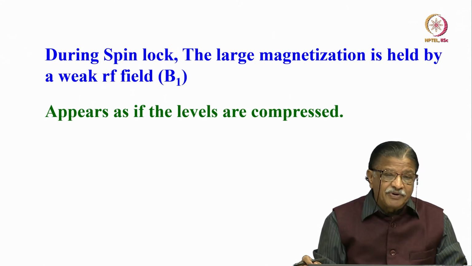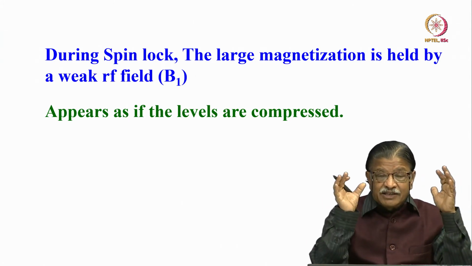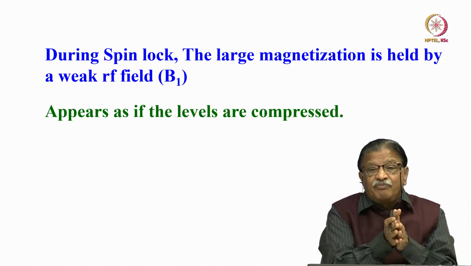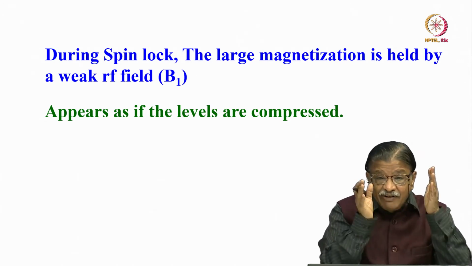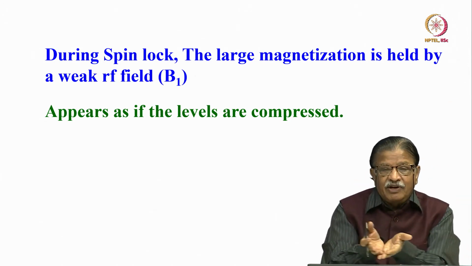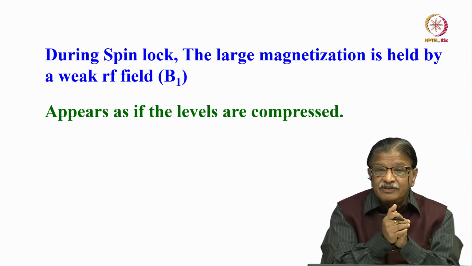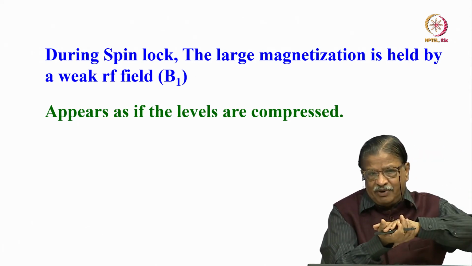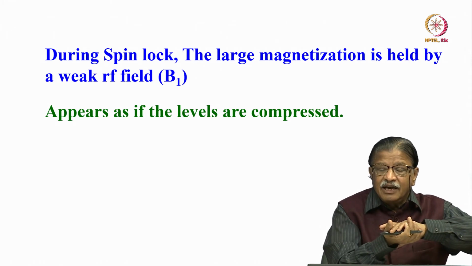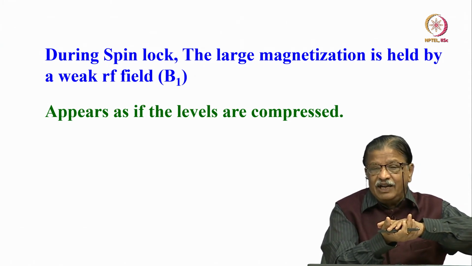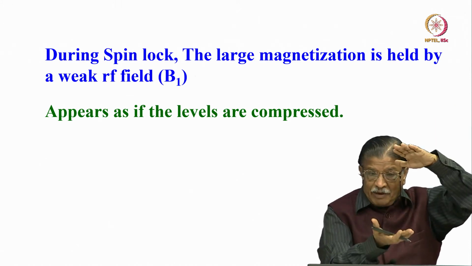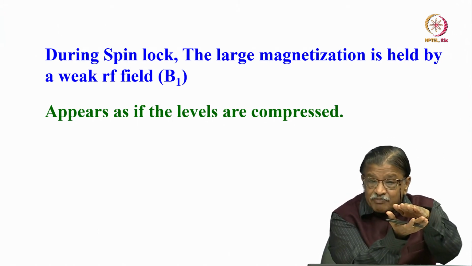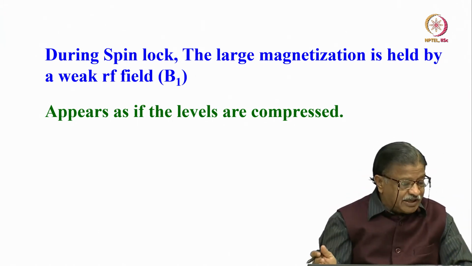Now, what happens during spin lock? The large magnetization of the proton is held by a small field. Instead of B naught, it is held by the B1 field, the RF field, which is very weak. Compared to megahertz, it is 50 to 100 kilohertz. That is the advantage. When the magnetic field increases, the energy level separation increases. But now the population difference is the same, and you reduce the magnetic field, so it appears as if the energy levels are compressed with the same population difference.